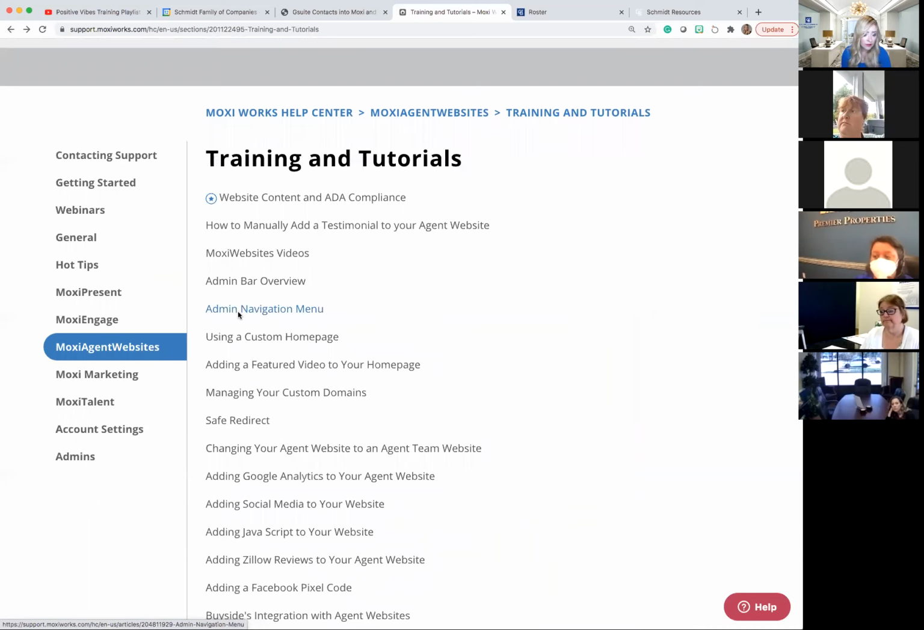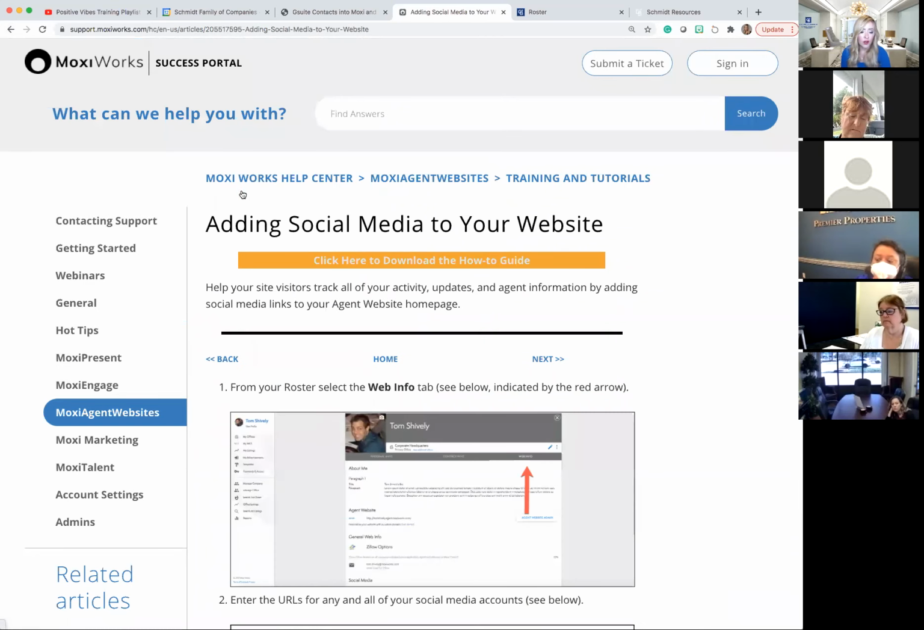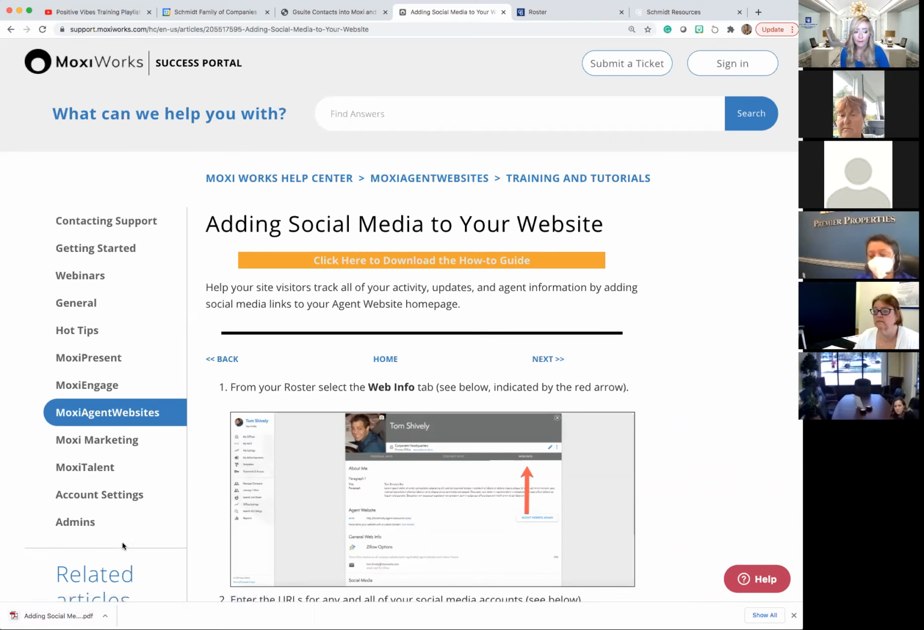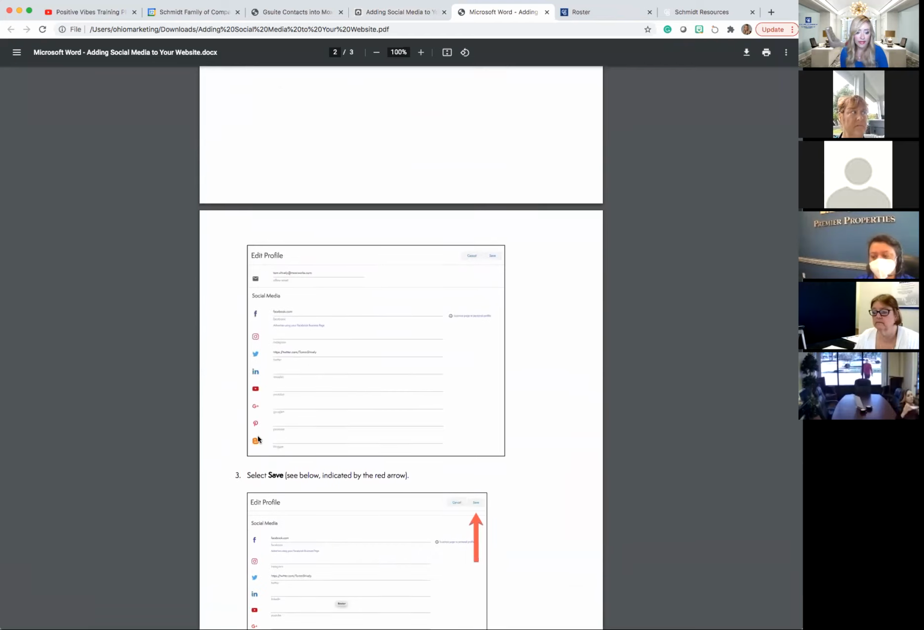So let's take a quick look here. Let me just find one that I think would probably have it. Let's see here, adding social media to your website. So here it is. It's very simple. Whenever you're looking for the step-by-step screenshot PDF guide, it's either at the very top of the article or at the very bottom. If I click right here on the how-to guide, it's going to download it. If you look at the bottom left, wherever your downloads go on your computer, if I open it up now, it's literally the step-by-step guide in here. So I can now print it out, right?